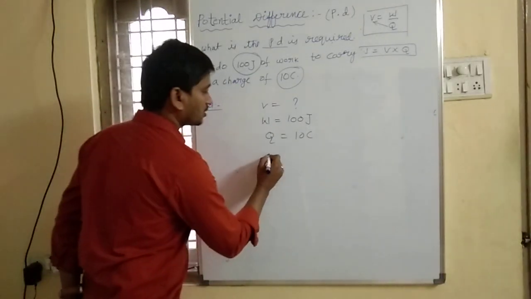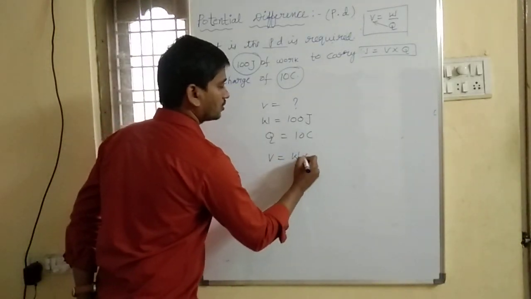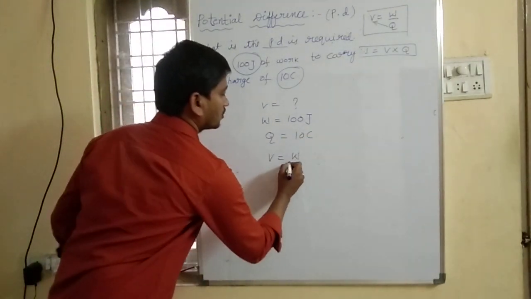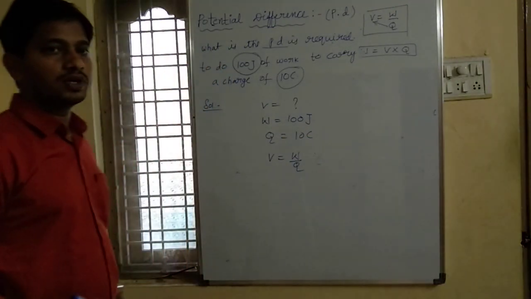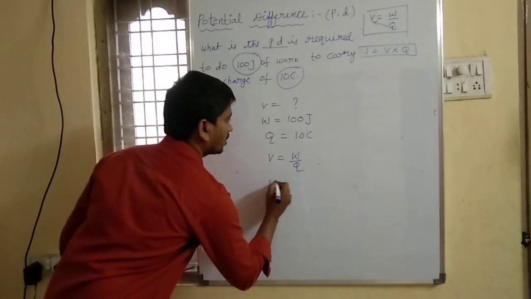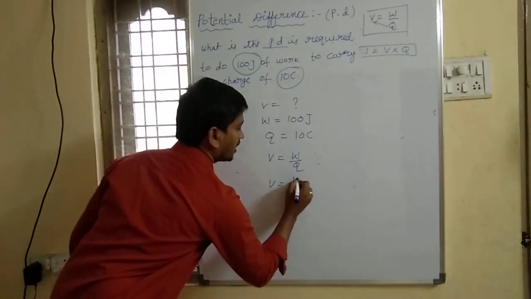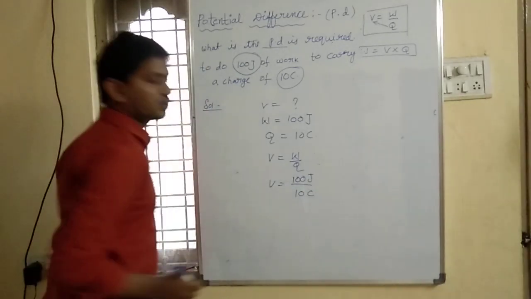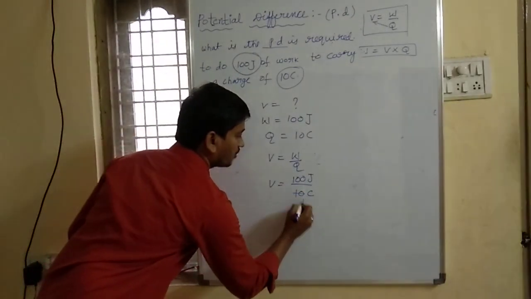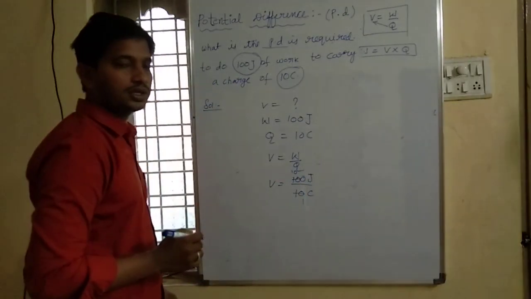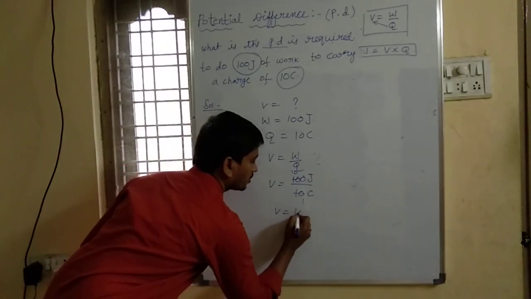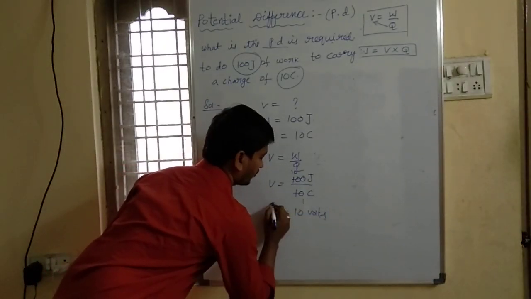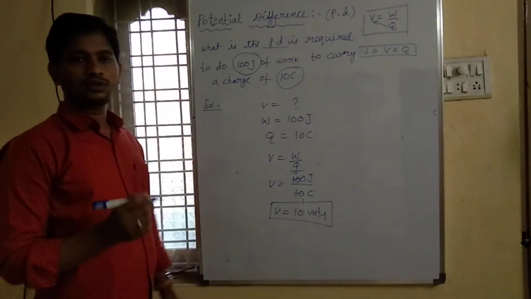So potential difference V equal to W by Q. V equal to work done, 100 joules, divided by charge, 10 coulombs. So V equal to how much? 10 volts. The potential difference is 10 volts.